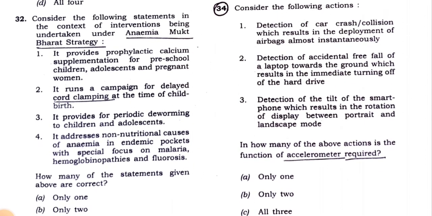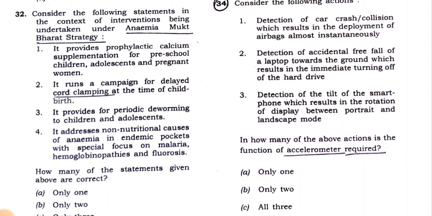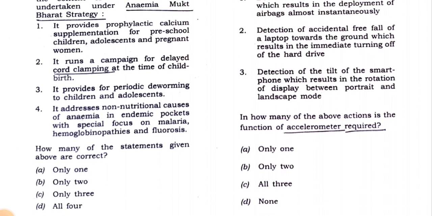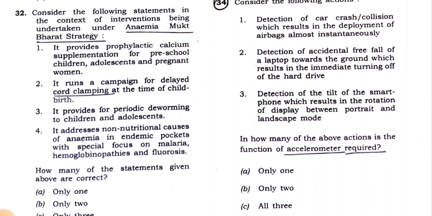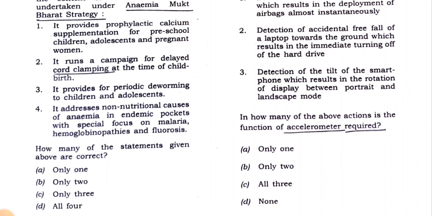So the answer to this question is only the third statement is correct. That is, what the Anemia Mukt Bharat strategy is: it provides prophylactic calcium supplementation for preschool children, adolescents and pregnant women. This is not in the Anemia Mukt Bharat strategy. It runs a campaign for delayed cord clamping at the time of childbirth.